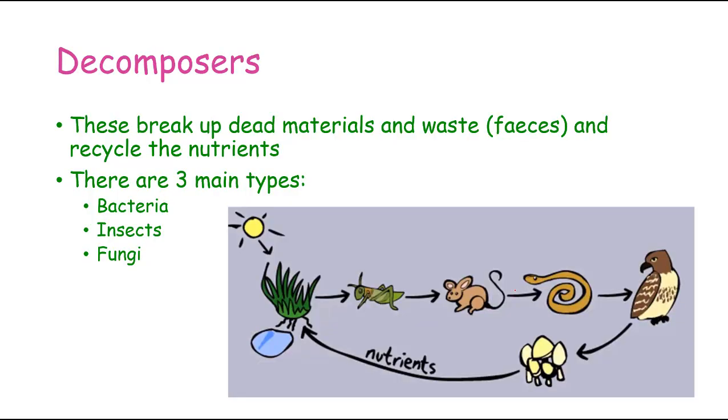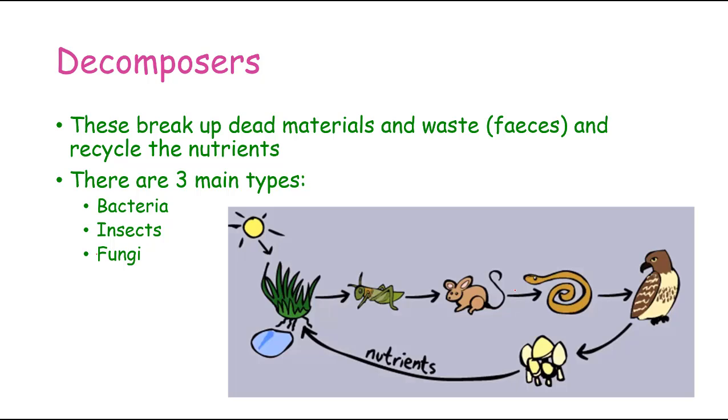Now the first area to start off here in nutrient cycling is to look at decomposers. So decomposers are organisms which break up dead material and waste or feces and recycle the nutrients. And there's three main types: bacteria, insects, and fungi.